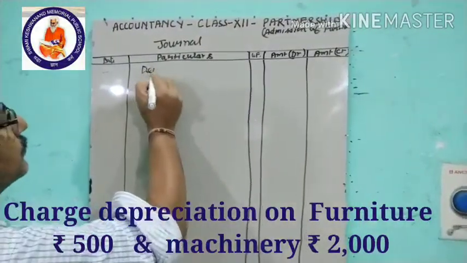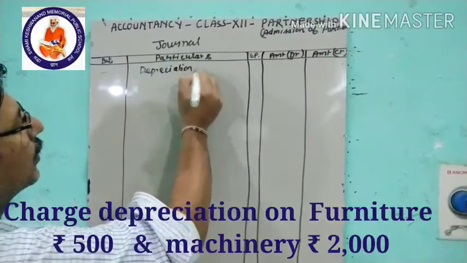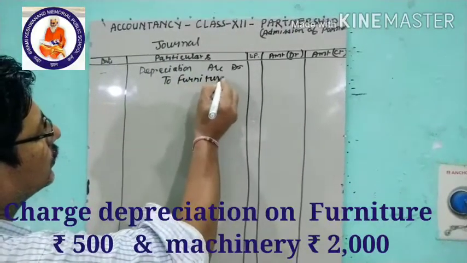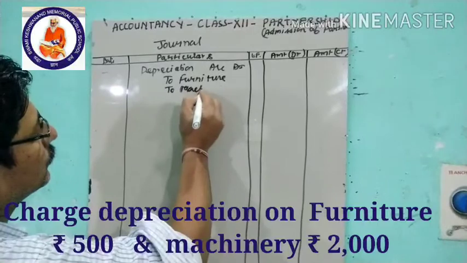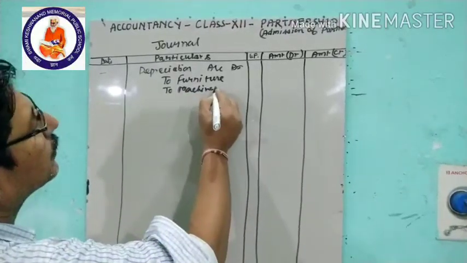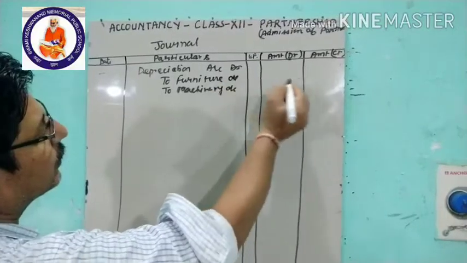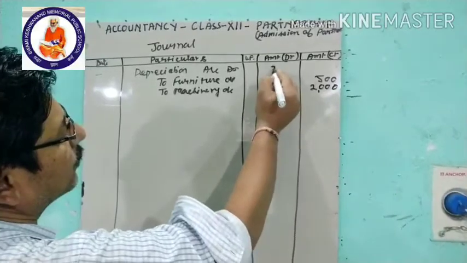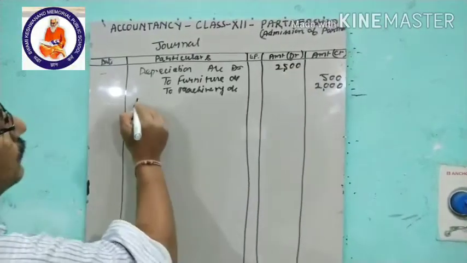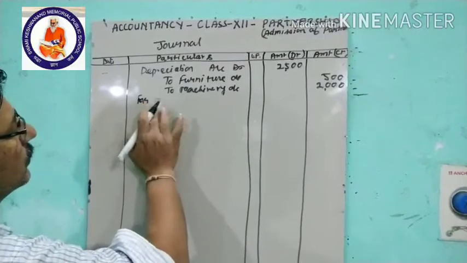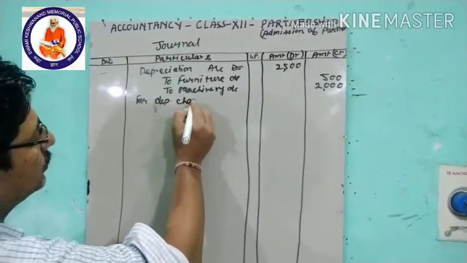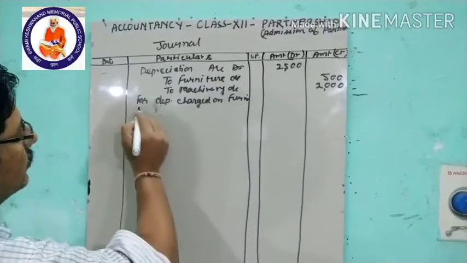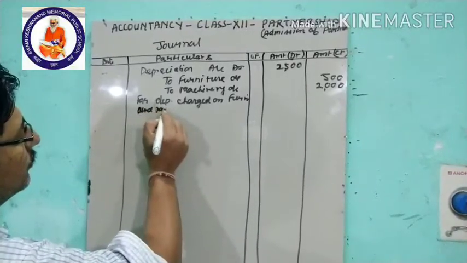So depreciation account debit to furniture and machinery account, that is 500 rupees and 2000 rupees, total is 2500, for depreciation charged on furniture and machinery.